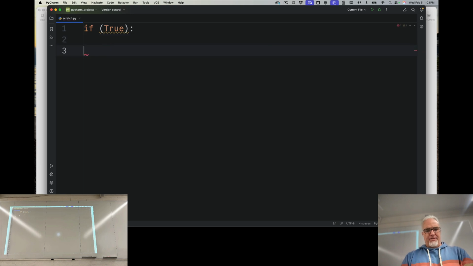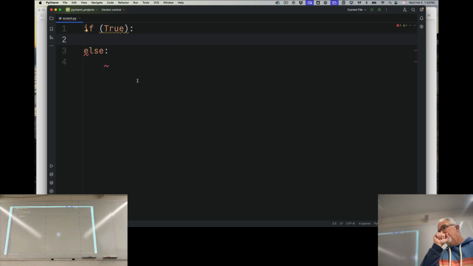If I don't have a line of code here, notice it's giving me errors. Now, if I intended to do something later, here's a little placeholder that you can put in there that will get rid of that error until you fill it in.